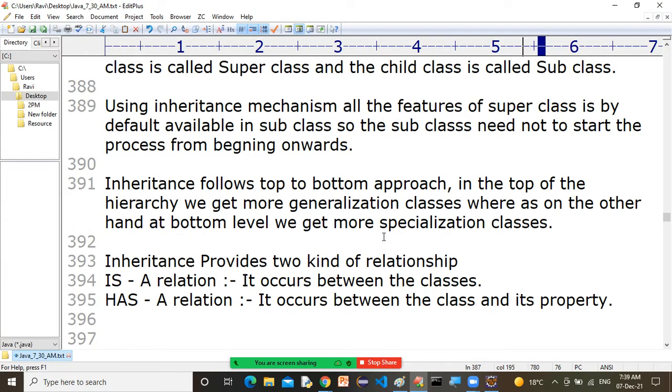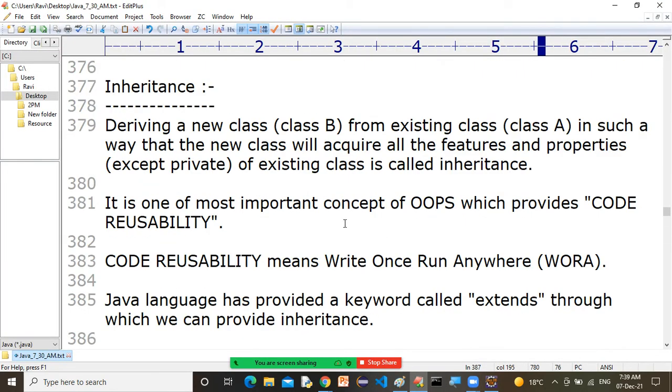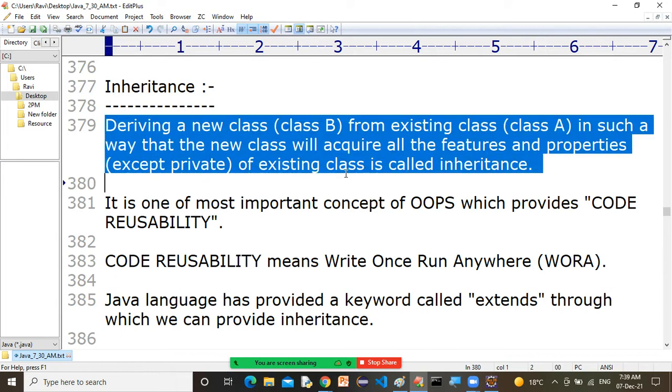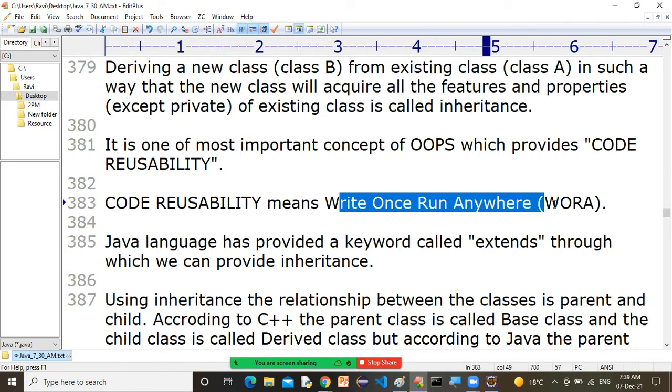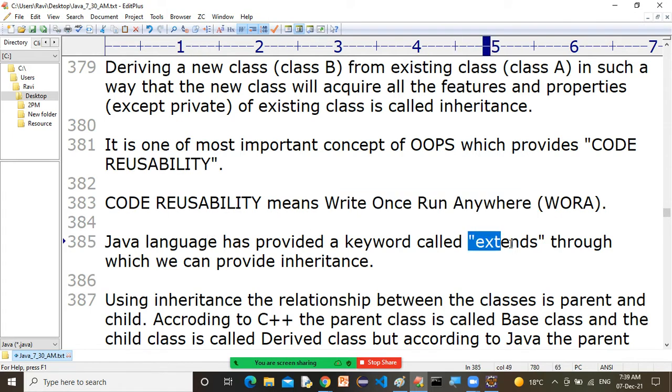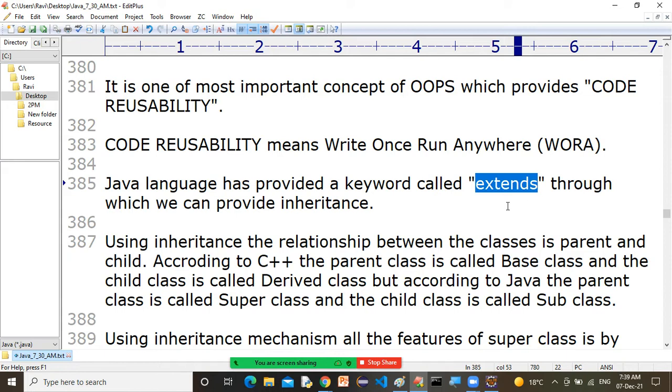Meanwhile, let's revise those points. Deriving a new class from an existing class in such a way that it will acquire all the features and properties of the existing class. It is one of the most important features, which provides code reusability. Code reusability means write once, run anywhere. We have a keyword called extends through which we can provide inheritance. This class was done on Sunday, so the recording is available on my YouTube channel. If you have any doubt, you can see the recording.